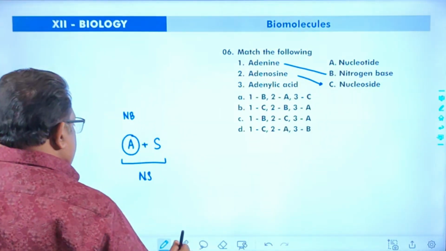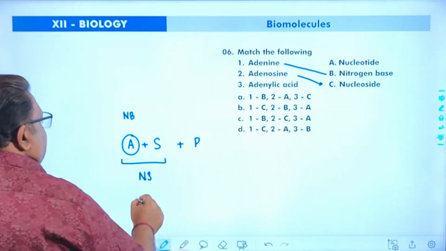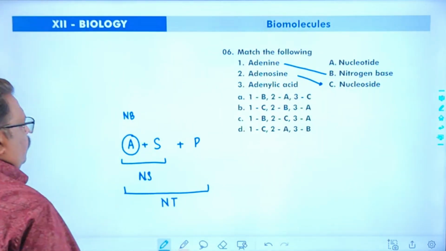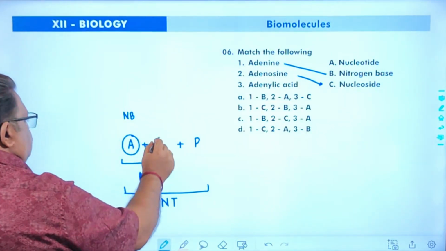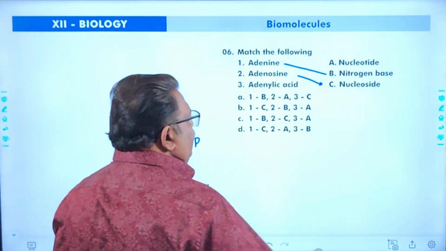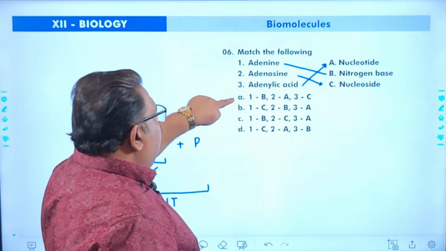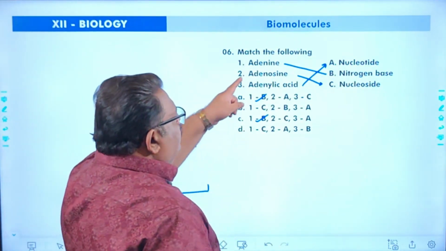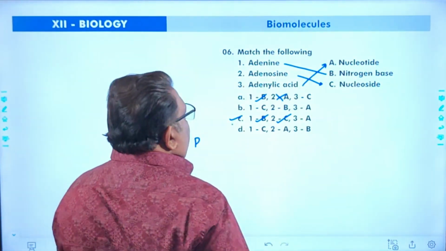Then adenylic acid. When phosphoric acid is added, it is called a nucleotide. So this is adenine, and the combination with sugar is called adenosine. This combination is called adenylic acid. Phosphoric acid is added, so it is called a nucleotide. Adenine is a nitrogenous base, 1B. Adenosine is a nucleoside, 2C. So answer is C, 3A.